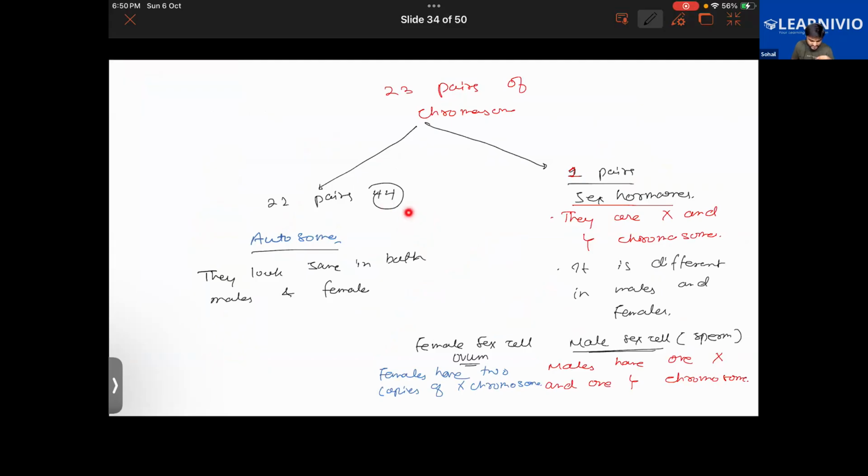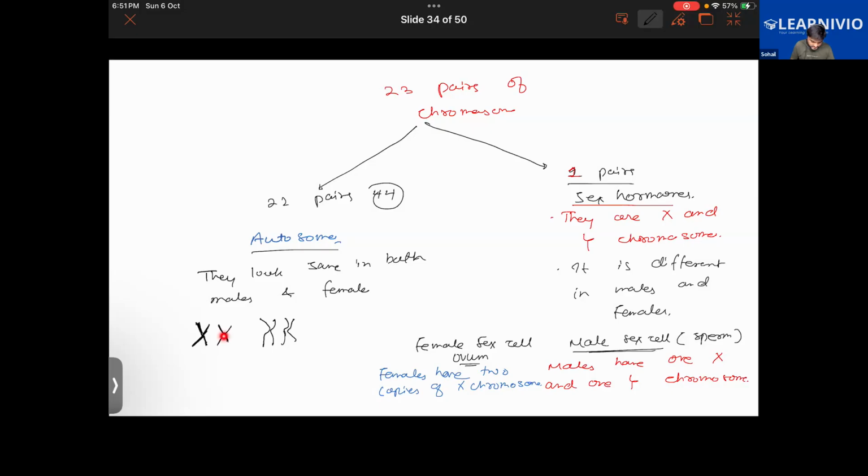We saw that 22 pairs of them will be the same. They will look the same to each other, and they were called autosomes. Got this now? So they are called autosomes. If I were to draw a structure, autosomes will look kind of like this. So both the chromosomes are the same, right? Or say we have a chromosome like this. Both the chromosomes are the same here. Getting it now?